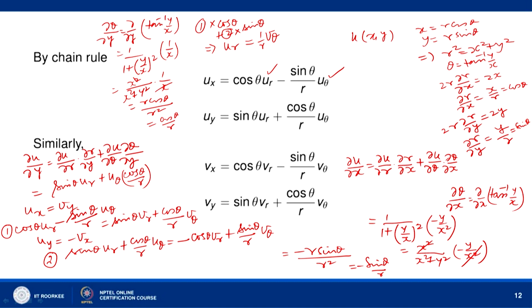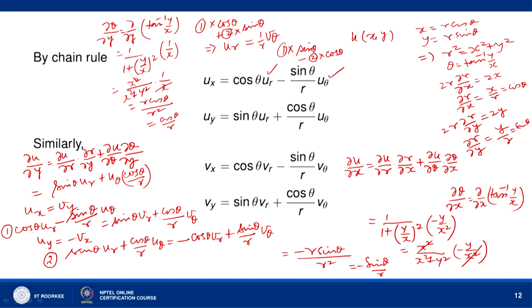The other Cauchy-Riemann equation, if we want, then what we do? Now, we multiply equation 1 by sin theta. Okay. So, we get sin theta cos theta u r here, and here we multiply by cos theta and subtract. Okay. So, we multiply 1 by sin theta, 2 by cos theta and subtract.